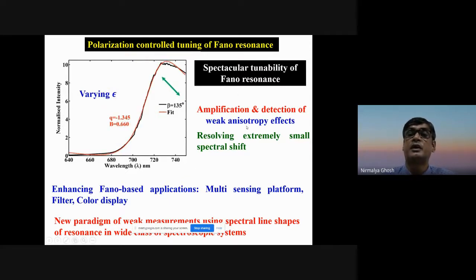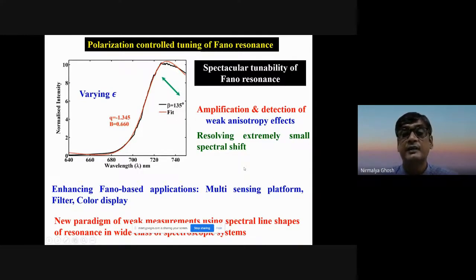This enabled spectacular tunability of Fano resonance. It could also amplify and detect small weak anisotropy effects, and it can also help in resolving extremely small spectral shifts. So these may enhance Fano-based applications in multi-sensing platforms, filters, color displays, etc. In general, this may open up a completely new paradigm of weak value amplification using spectral line shape of resonance in a wide class of spectroscopic systems.